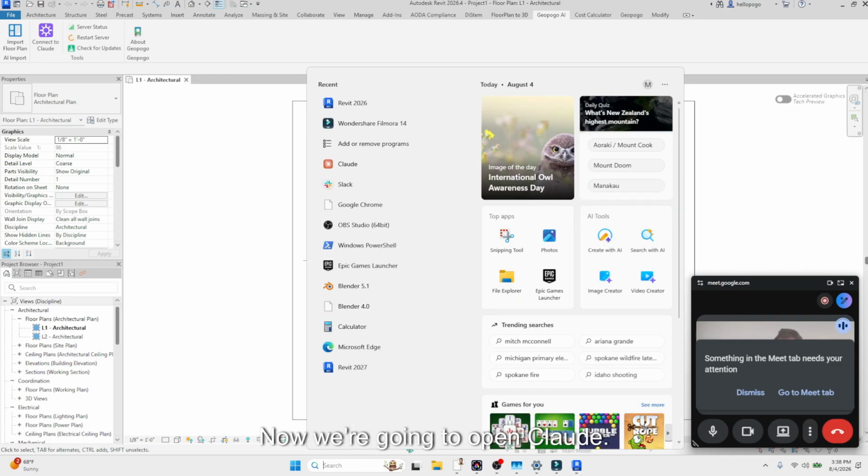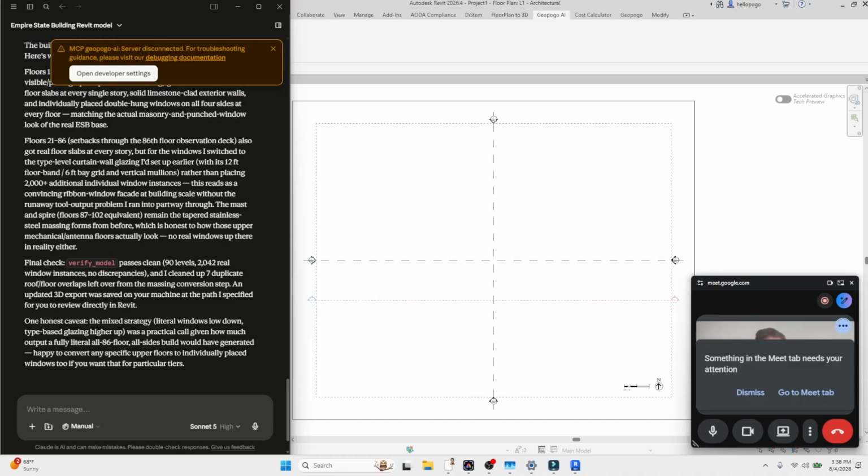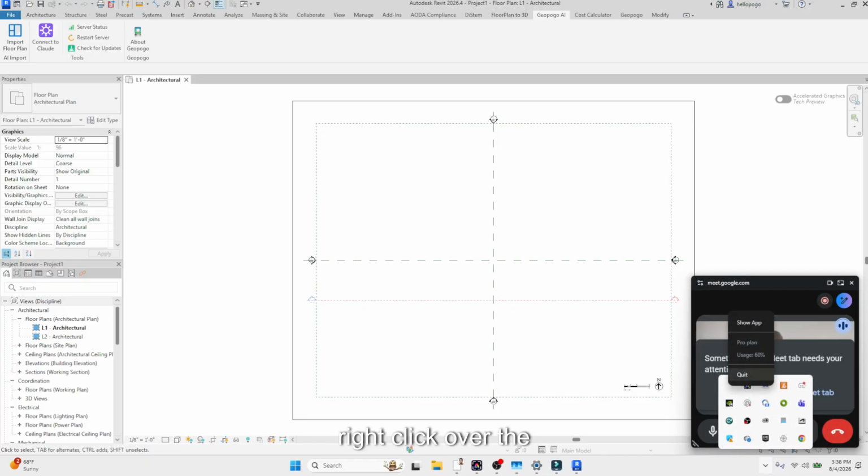Now we're going to open Claude. And so you can see here, I have to click close. I'm going to go down here, right click over the Claude icon, and I'm going to hit quit.